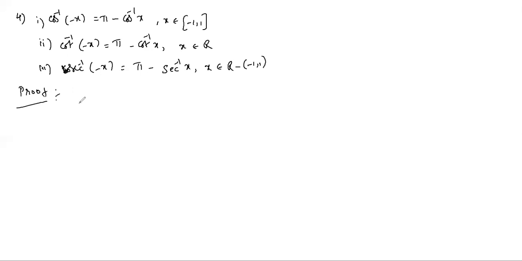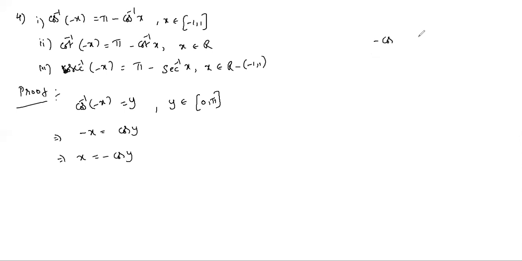So we take any one: cos inverse of minus x equals y. What is the y range? 0 to pi. So minus x equals cos y, so x equals minus cos y. Minus cos y you can express in so many ways. What is cos of pi minus y? Minus cos y.